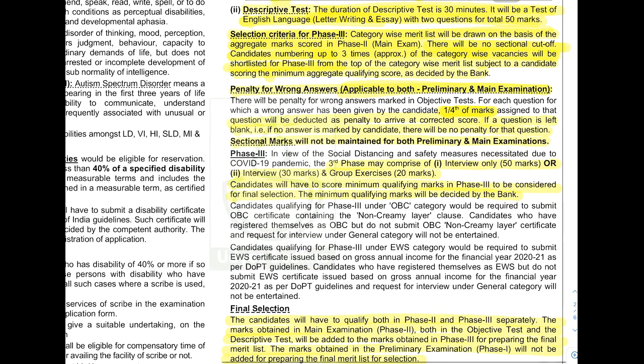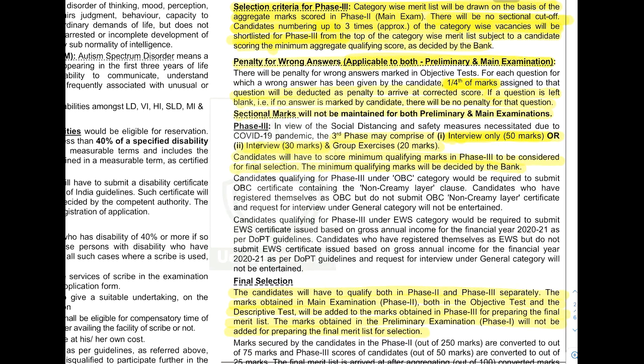Now coming to phase 3. Phase 3 comprises of, there is no clarity here. You can have an interview of only 50 marks, or you can have an interview of 30 marks plus group exercises of 20 marks. Anything, the board will decide. Either you will have only an interview for 50 marks, or sometimes they will have interview plus group exercises with 30 plus 20 category. Candidates have to score a minimum qualifying marks in phase 3 for final selection.